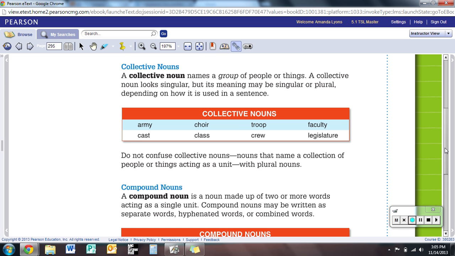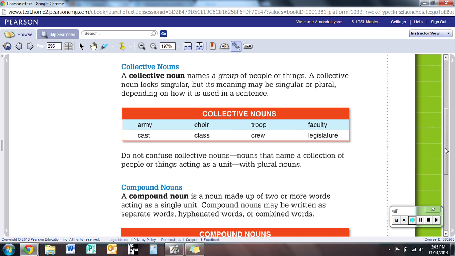A crew of people, maybe a crew of cooks, or a crew of backstage technicians. You see a faculty, that applies to a group of teachers, or legislature, that applies to our congressmen and our representatives. So if it's a special word that's talking specifically about a group of someone or something that's alike, that's called a collective noun.